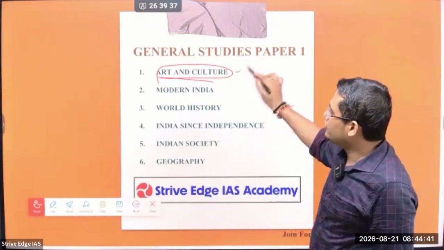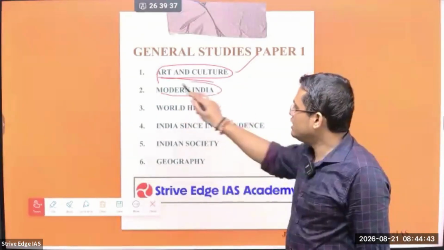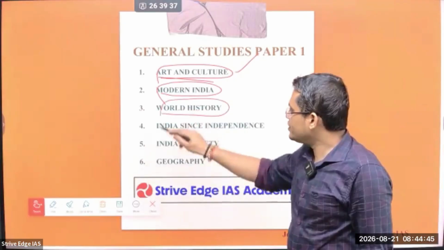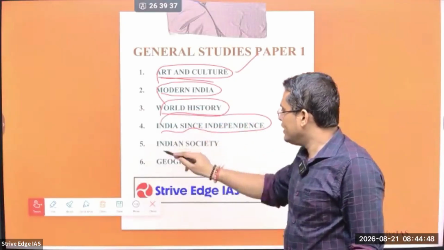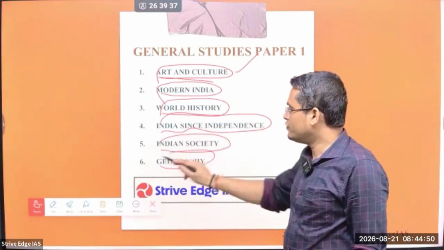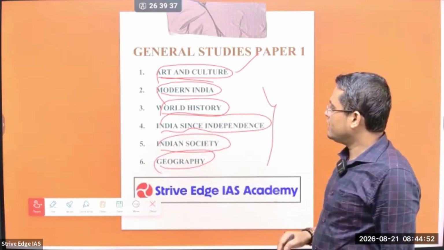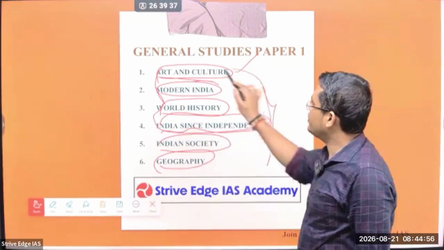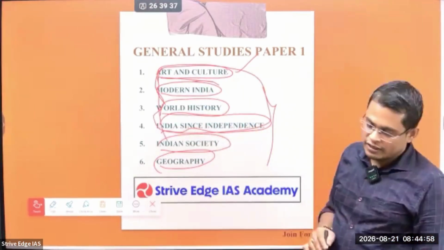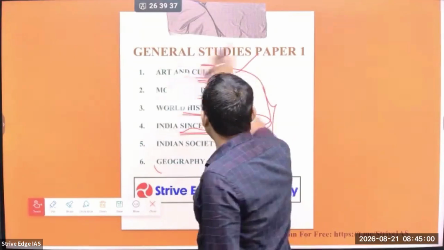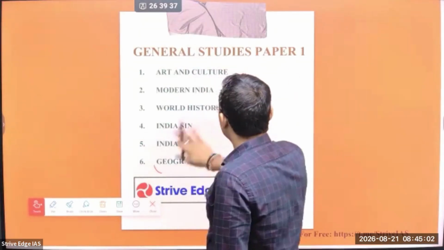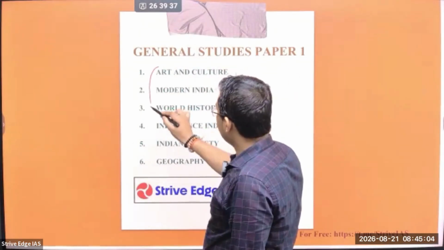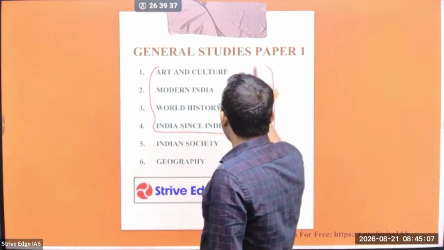So art and culture. Next are modern Indian history, world history, India since independence, Indian society, and geography. These are the 6 areas. If you clubbed everything, you would get this as history. In history, from where are they going to ask? There is nothing called ancient here; there is art and culture.